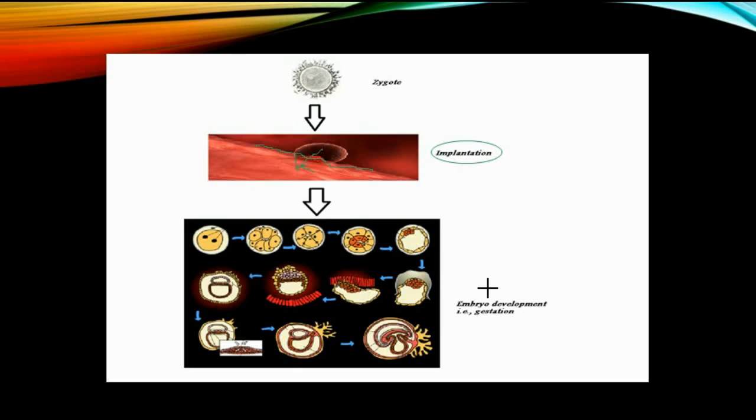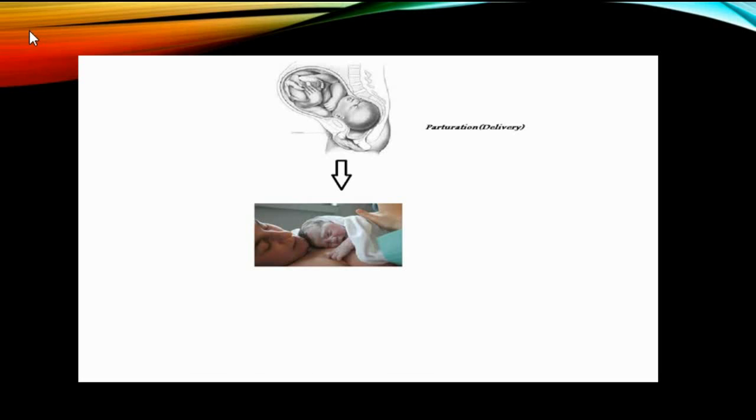This implantation is followed by embryo development, and the zygote is divided. This period of embryo development is known as the gestation period. Right here, this is the word gestation. It takes almost 9 months to form a baby, and finally a complex phenomenon signals uterine contraction, which leads to delivery of the baby.